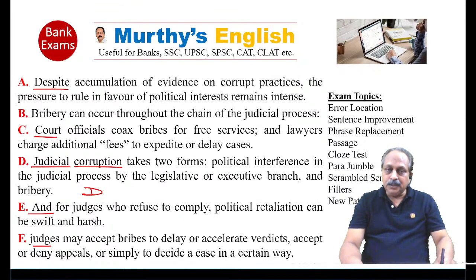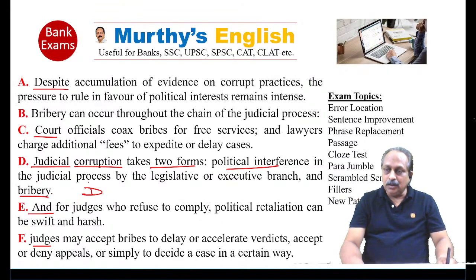Judicial corruption takes two forms. Focus on that two forms. One, political interference in the judicial process by the legislative or executive branch, and the second one, bribery. Based on this, the writer has to talk about political interference and has to talk about bribery. First one is political interference. Based on that, what is the second sentence?